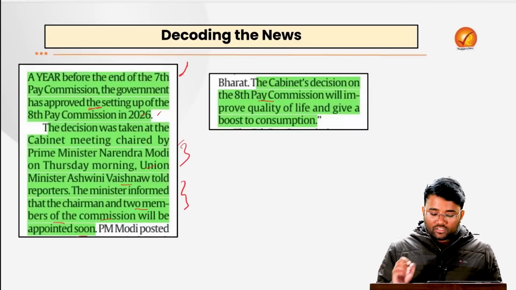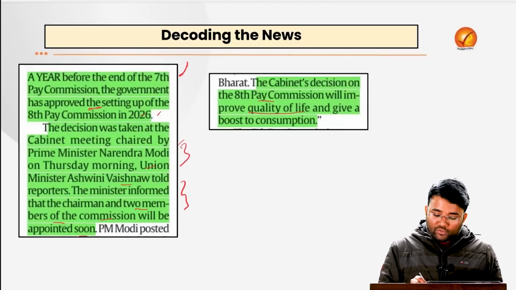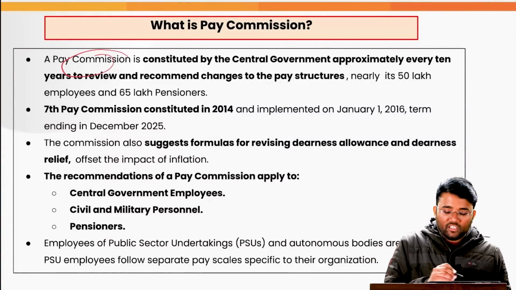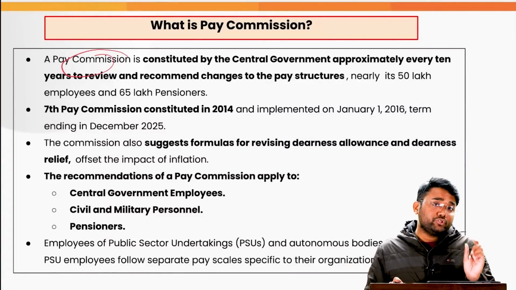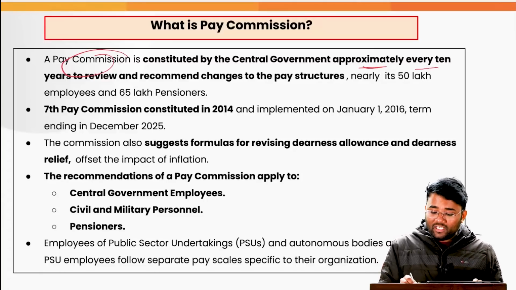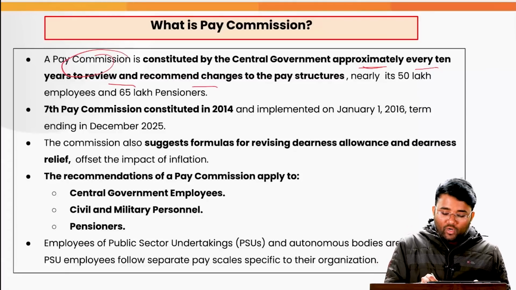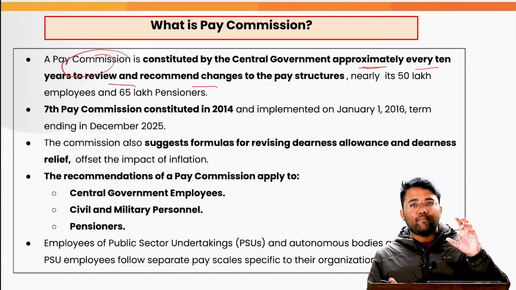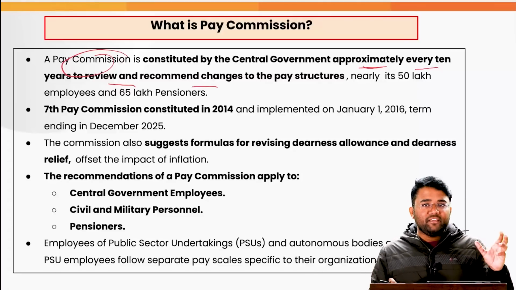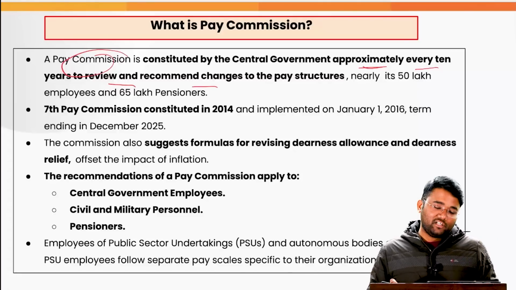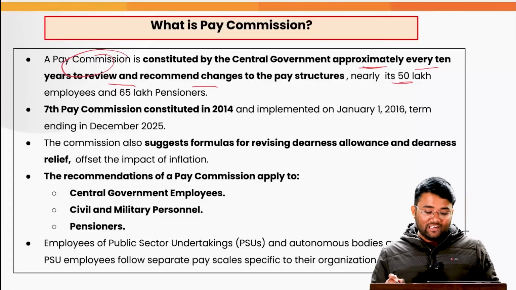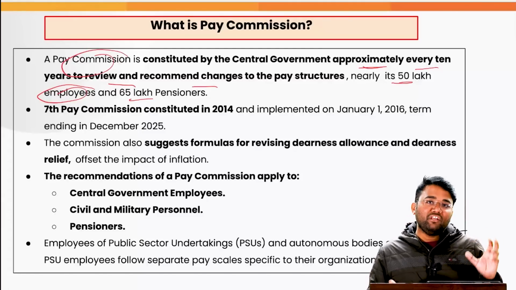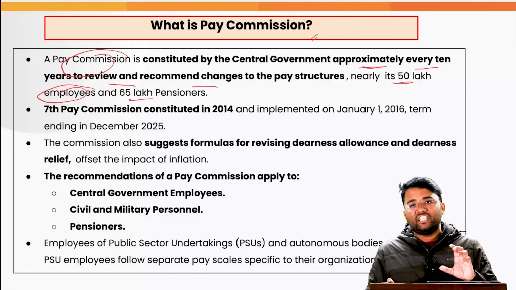The Cabinet decision on the 8th Pay Commission will improve the quality of life, and it will also give a boost to consumption. What is the Pay Commission? It is a commission constituted by the central government approximately every 10 years to review and recommend changes in the pay structures of government employees, as well as employees in the military, CAPFs, and central government pensioners. As of now, nearly 50 lakh central government employees and 65 lakh pensioners will benefit from the recommendations of the 8th Pay Commission.